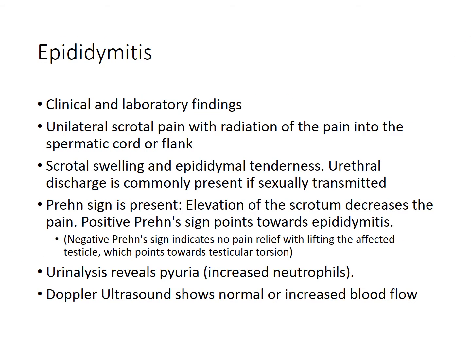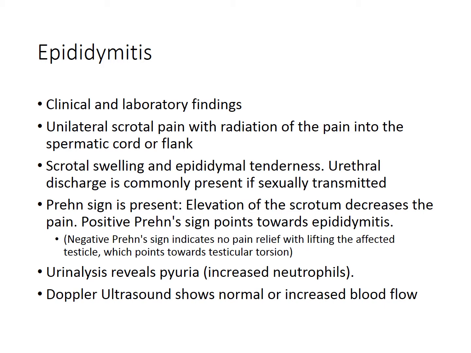The clinical feature of epididymitis includes unilateral scrotal pain with radiation of the pain into the spermatic cord or flank. There is scrotal swelling and epididymal tenderness. Urethral discharge is commonly present if it is sexually transmitted. Prehn sign is present. Prehn sign is elevation of the scrotum, which decreases the pain.